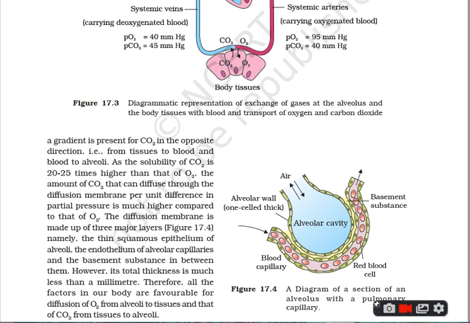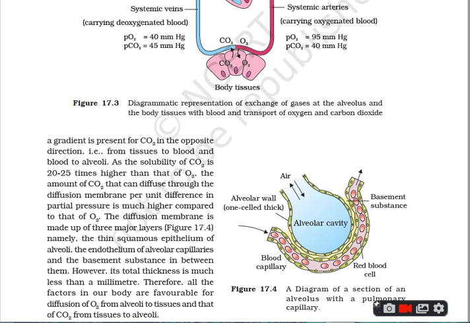So all these factors are favorable for the process of diffusion of O2 into the venous blood from the alveoli and diffusion of CO2 from the venous blood to the alveoli. Venous blood means deoxygenated blood.